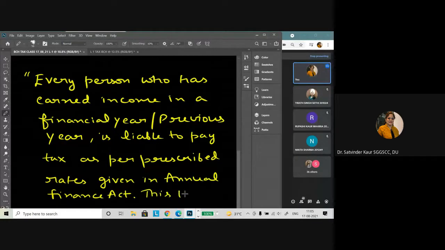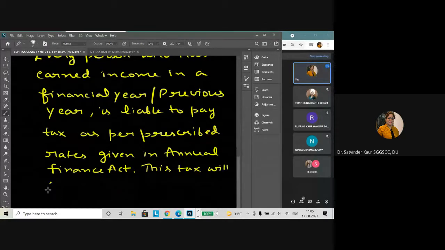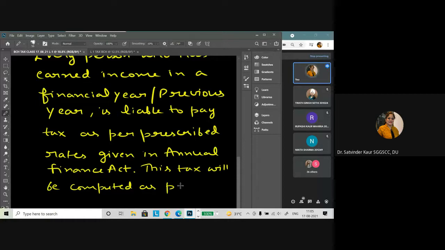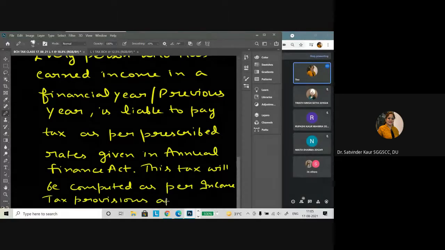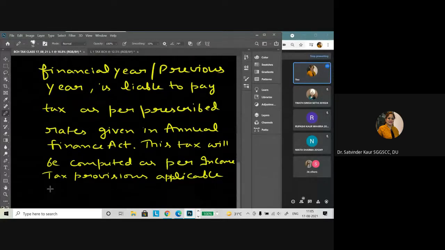This tax will be computed as per income tax provisions applicable to the assessee.